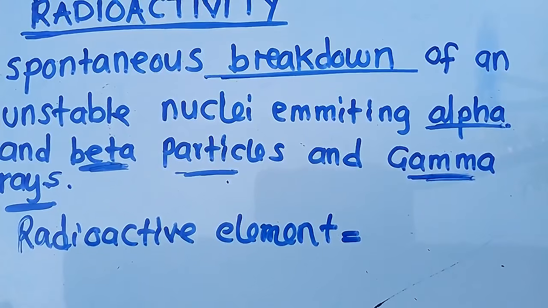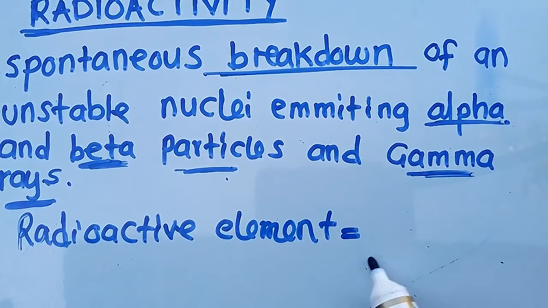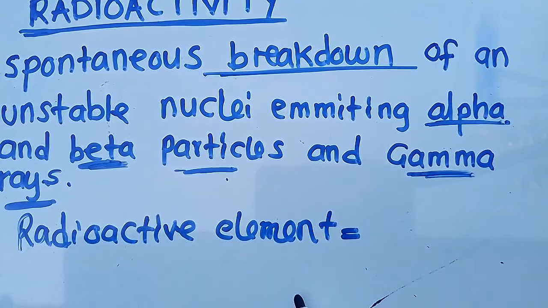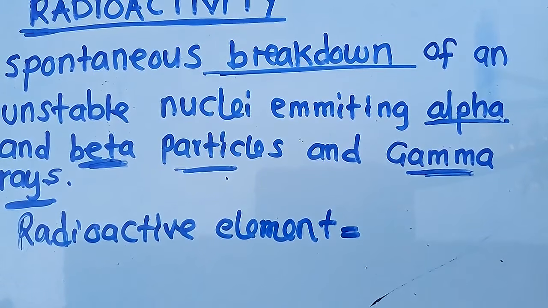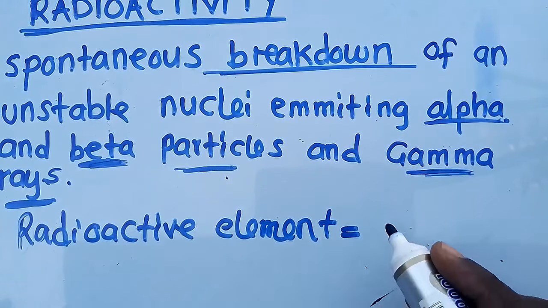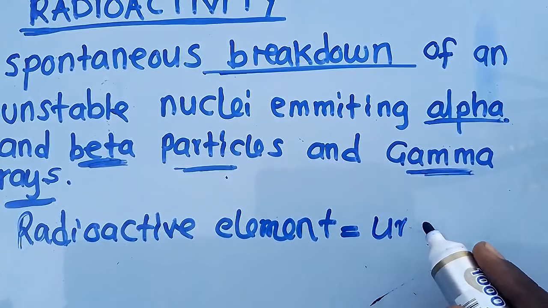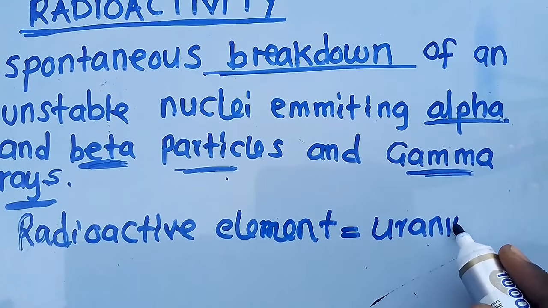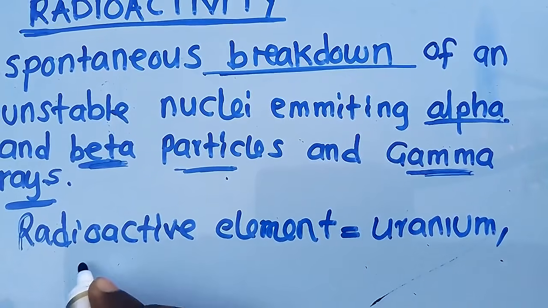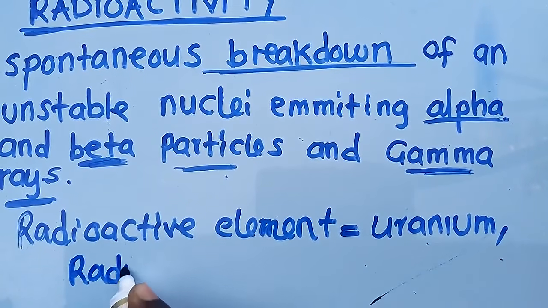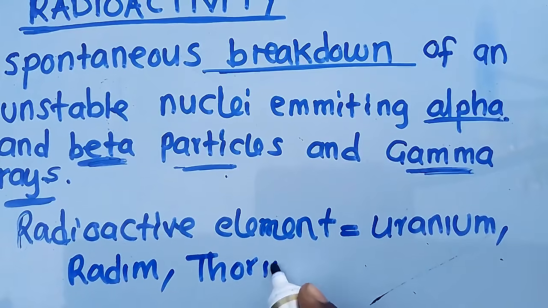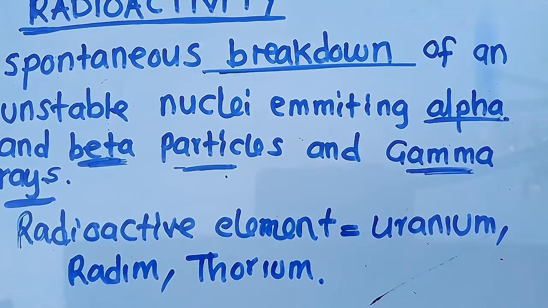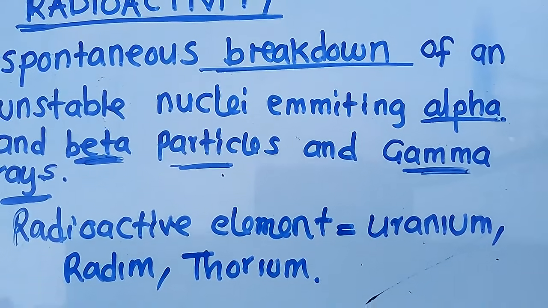Radioactivity. So if they ask you what is a radioactive element, this is an element that undergoes radioactivity. E.g., whenever we are talking about uranium, these are examples. Uranium, we can talk of radium, you can talk of thorium. These are the elements that we usually concentrate on so much whenever we are talking about radioactivity.